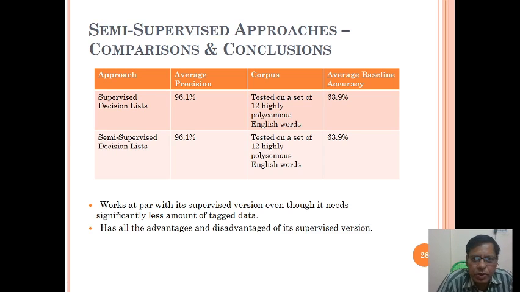Okay. Semi-supervised approaches, comparison and conclusion. Supervised decision list is 96.1 and semi-supervised decision list is also 96.1, the same. So it works at par with its supervised version even though it needs significantly less tagged data.